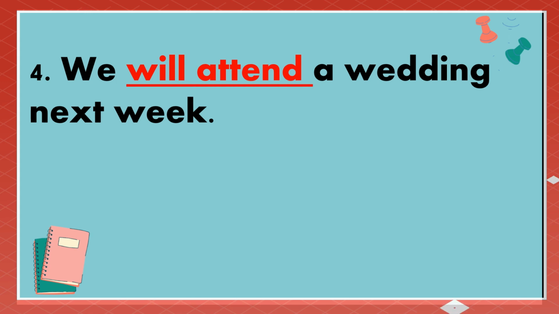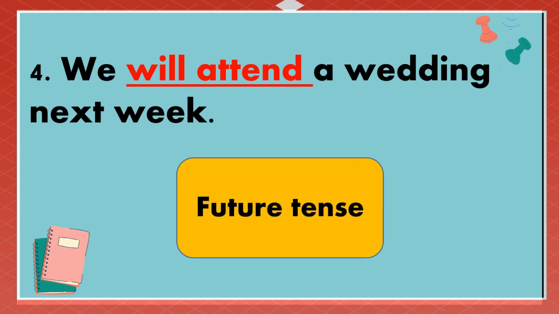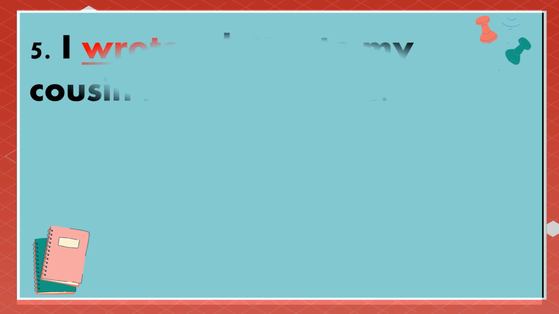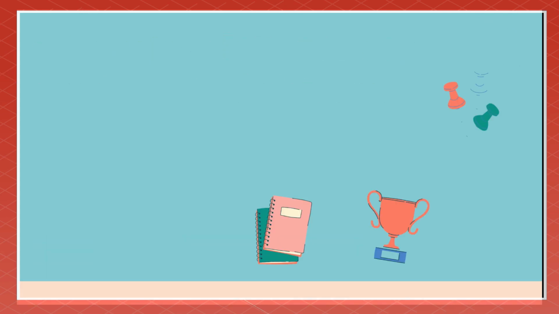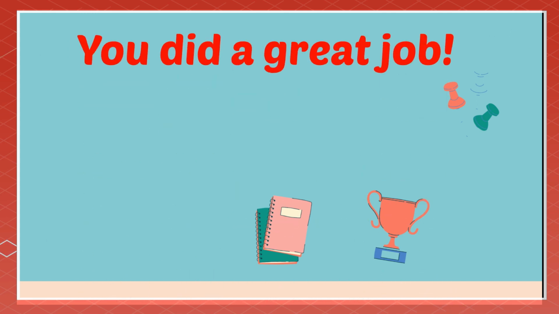Number 4. Will attend is in the future tense. Number 5. Wrote is in the past tense. You did a great job. I know you got a perfect score in our activity.